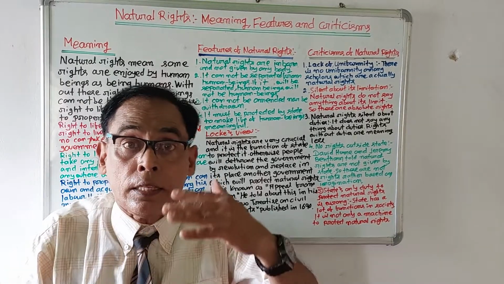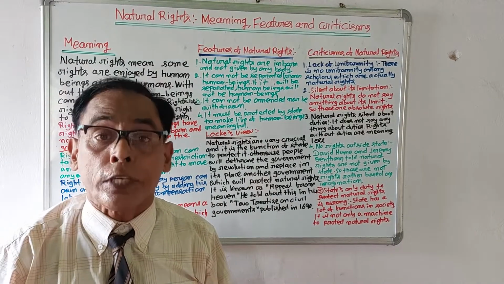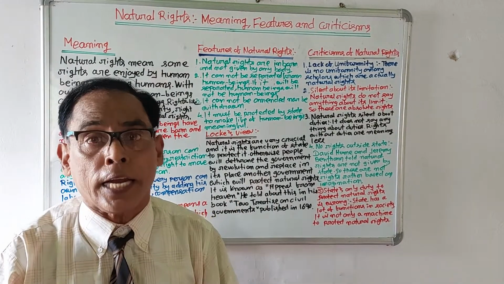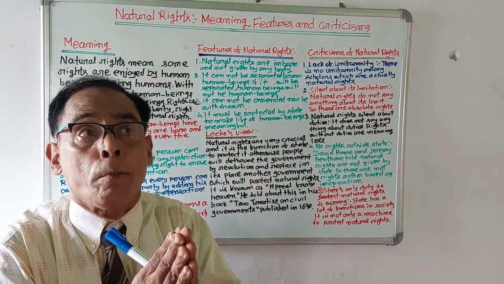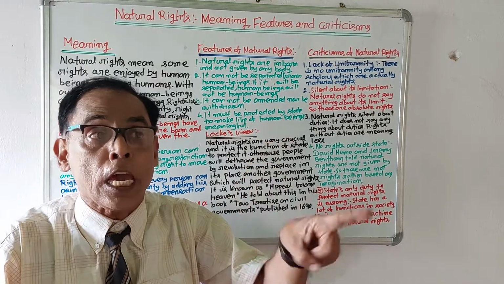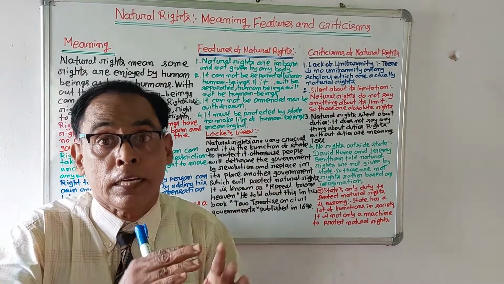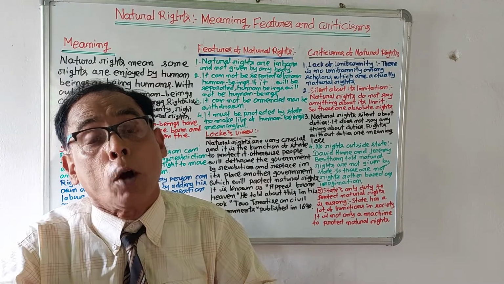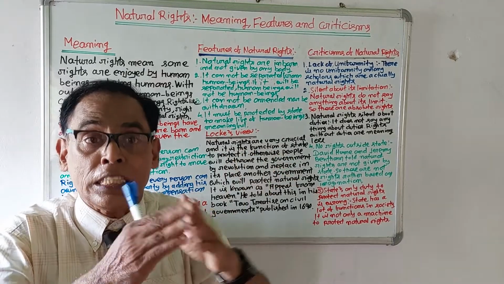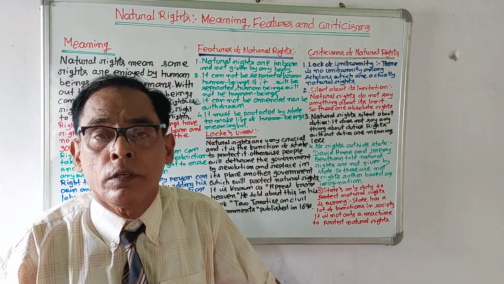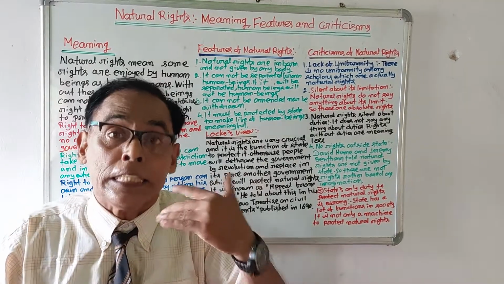Now let us discuss the view of John Locke about natural rights. John Locke, in his book Two Treatises on Civil Government, spoke about natural rights. The book was published in 1690, and he said that it is the function of government to protect natural rights. If the government is unable to protect natural rights, then people have the power to dethrone the government and replace it with another government. So it is the function of the government to protect natural rights.